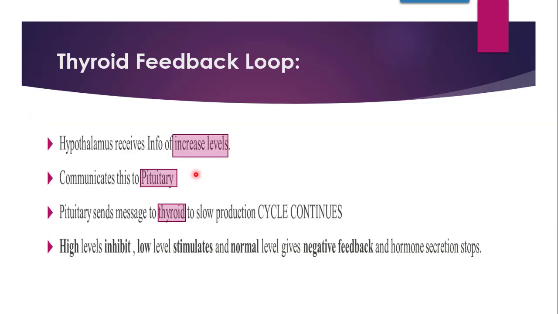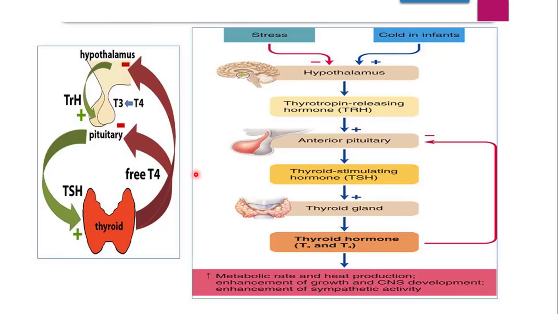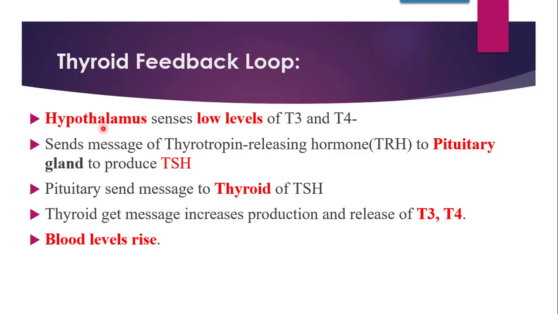Now as you all know, the pituitary gland is responsible for secretion of TSH. The pituitary will get the message that it is supposed to be ready for the synthesis and secretion of TSH. So the pituitary will send the message of TSH again to the thyroid gland. The thyroid gets the message to increase the production and release of T3 and T4. That means the thyroid gland will synthesize thyroid hormones and release them, and once released, they will perform their various functions.